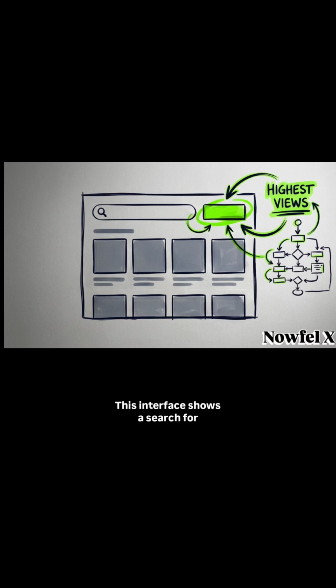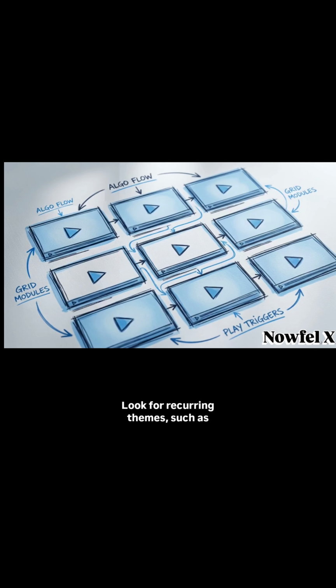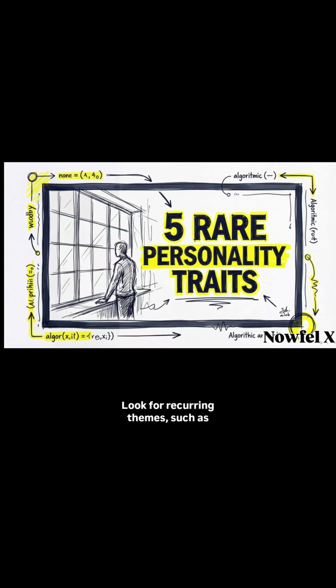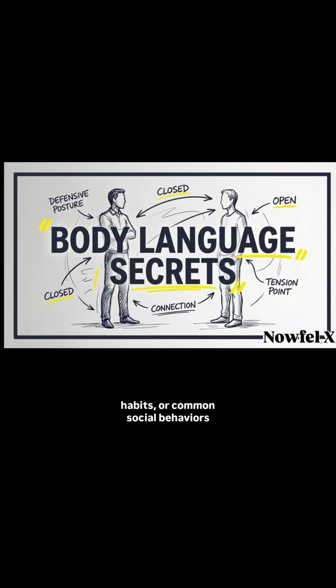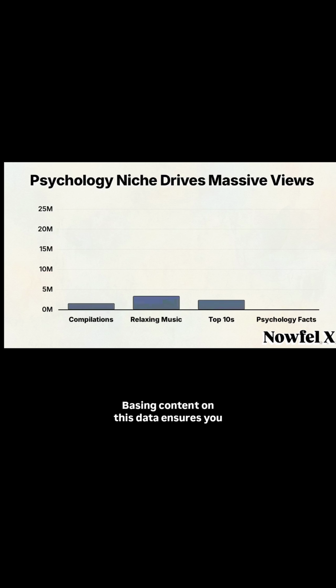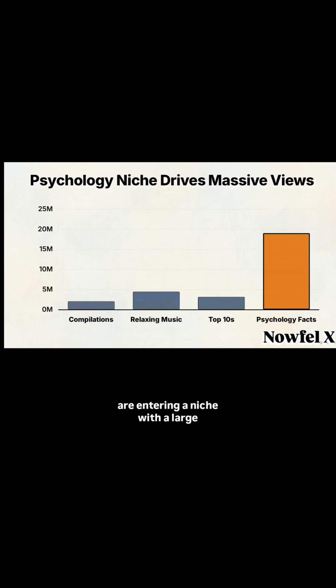This interface shows a search for psychology shorts. Sorting by view count reveals which specific topics are actually reaching an audience. Look for recurring themes, such as personality traits, everyday human habits, or common social behaviors. Basing content on this data ensures you are entering a niche with a large, established viewership.